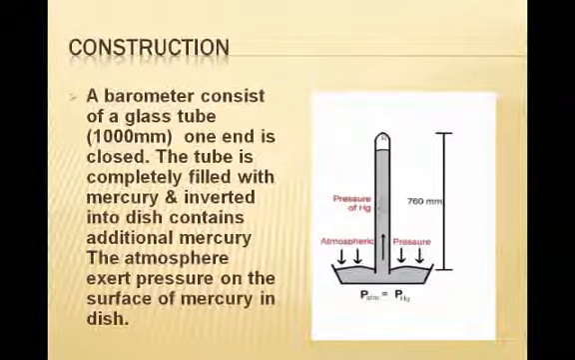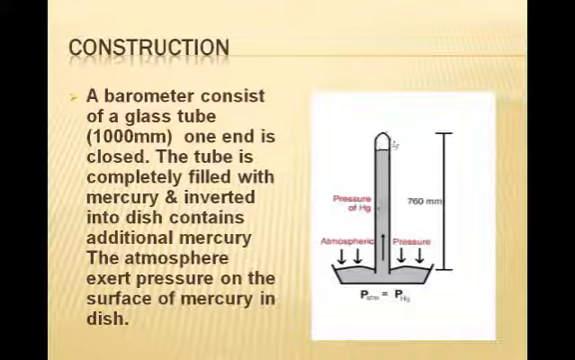If you look here, one end is closed. The tube is completely filled with mercury. Now we have filled this tube with mercury and inverted it into the dish, which also contains mercury. Now the atmospheric pressure, the pressure of air, exerts a pressure on the surface of the mercury in the dish.